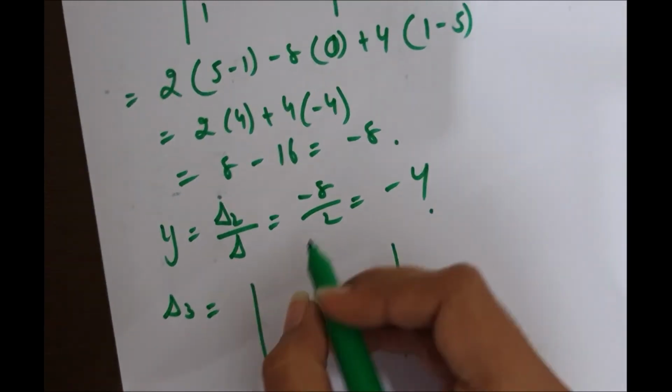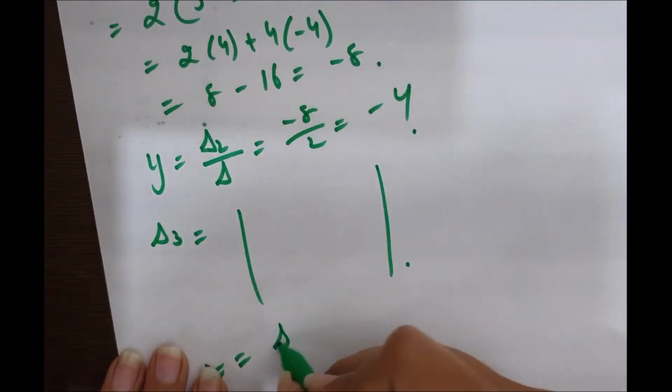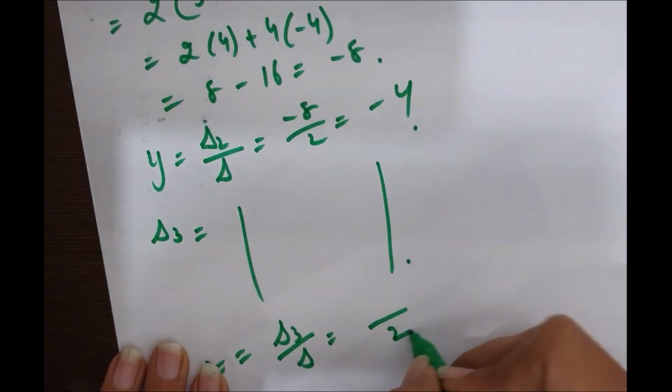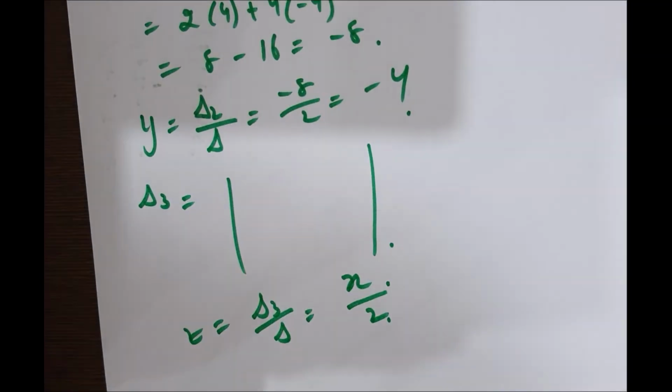And similarly we will find delta 3 and the z value. Delta 3 upon delta, that is delta 3 upon 2, came out to be the z value. This is how we find variables' values in non-homogeneous linear equations.